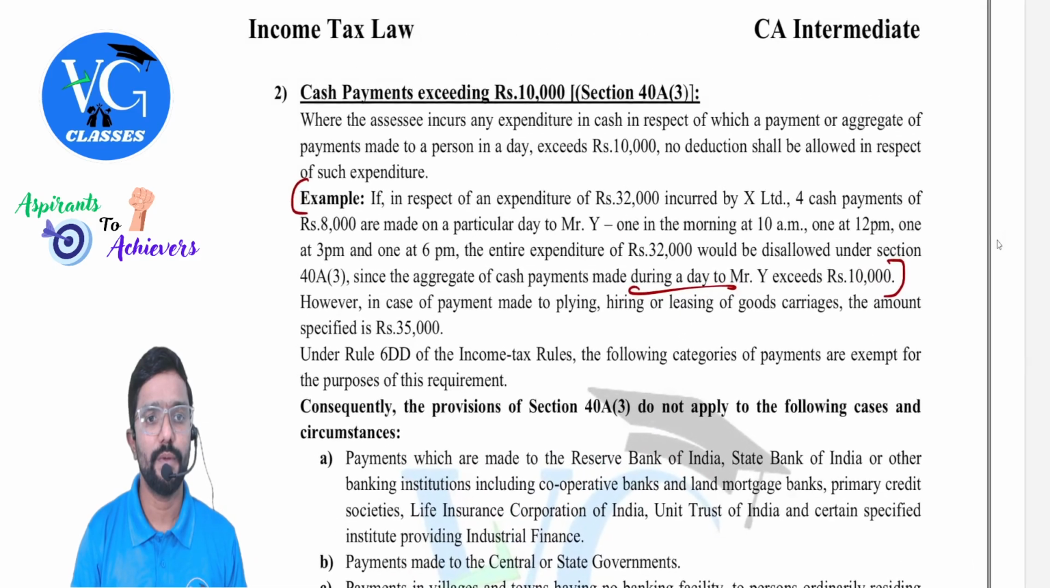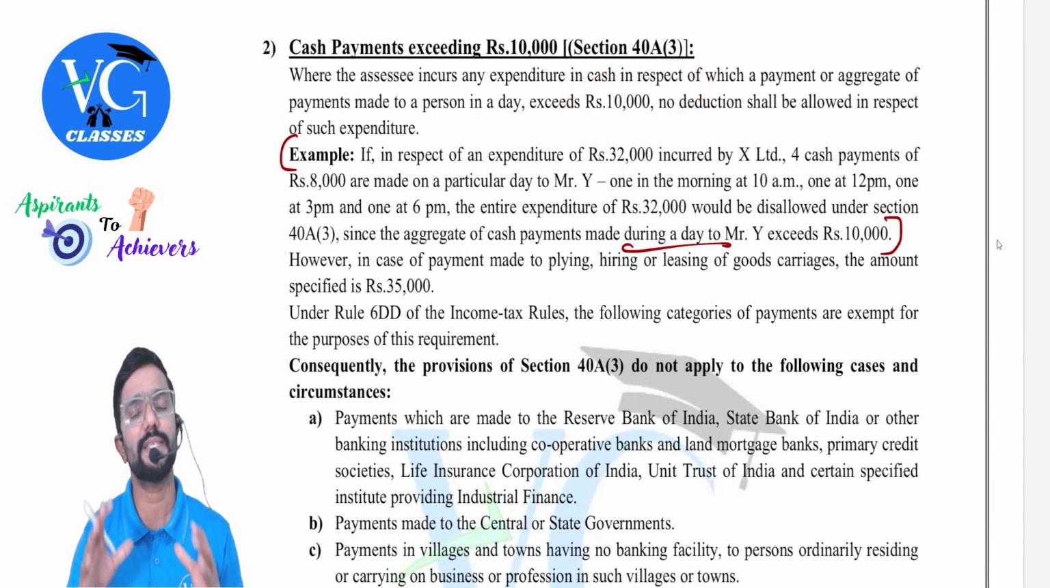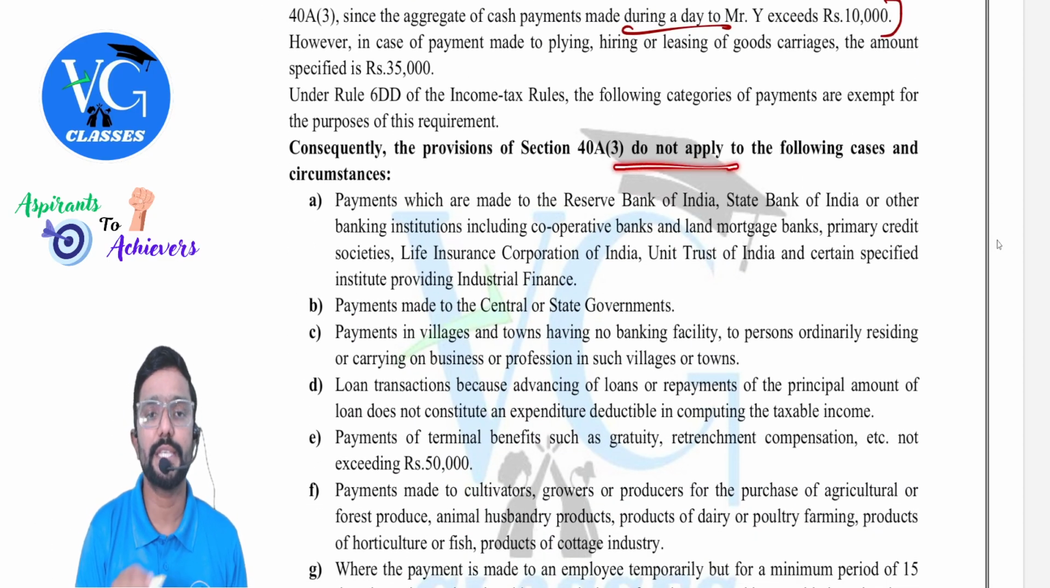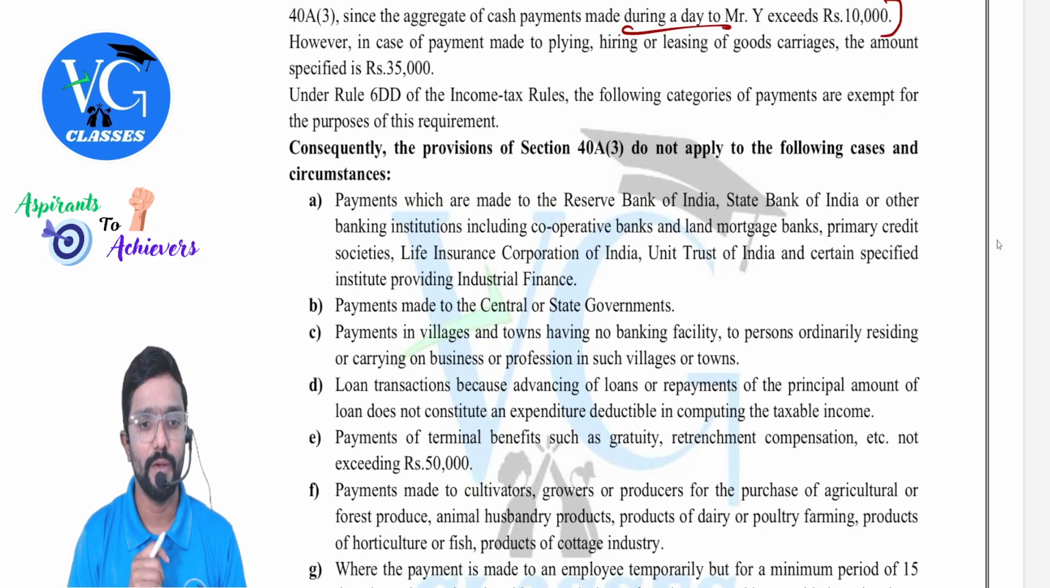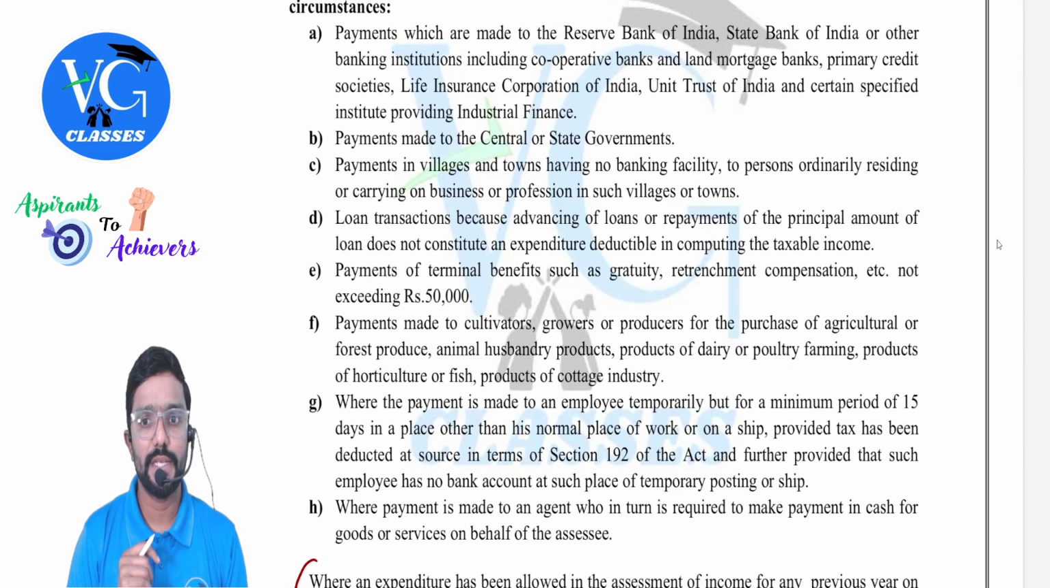Yes. So you can see this is 48.3. You cannot pay more than 10,000 to a single person in a single day in cash. But there are a few cases where section 48.3 will not apply. Which are those cases? I will read which is the case which we are covering now.